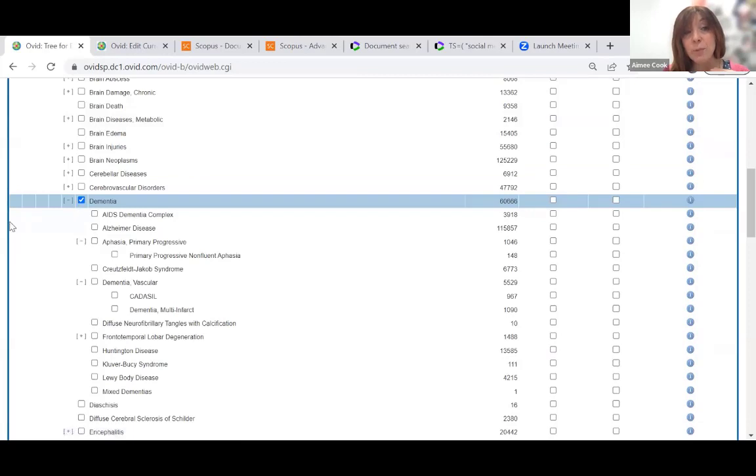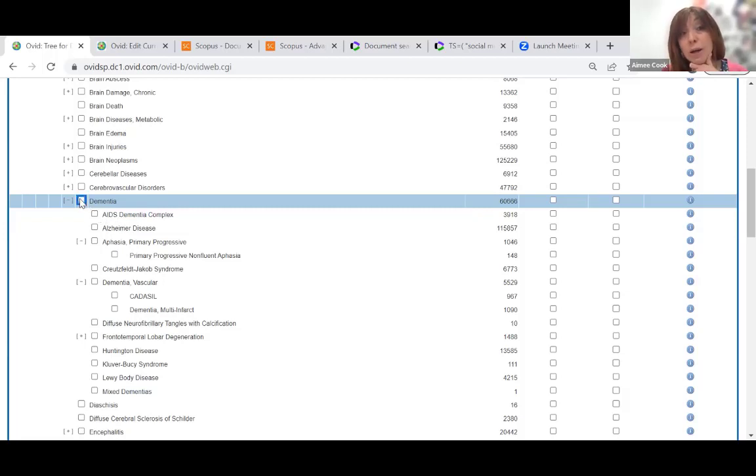So at this point, it would be your job as the researcher, as the systematic reviewer, to say, well, am I interested in seeing examples of any type of dementia? Or do I specifically want to see Alzheimer's disease or Huntington's, for example? If you're only looking at geriatric patients, you might think, well, actually, AIDS dementia complex probably isn't relevant to the population that I'm looking at.